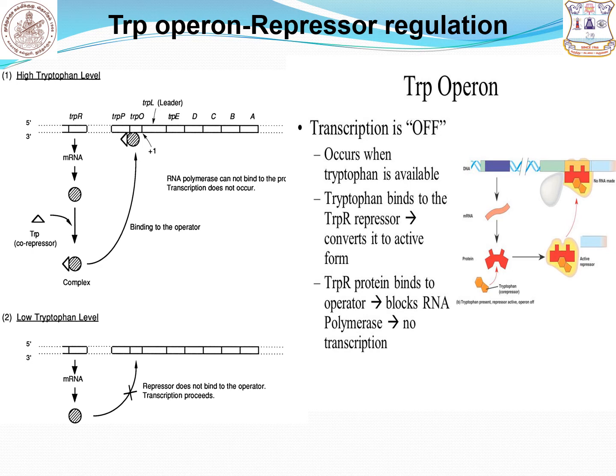Look at the picture in another condition, low tryptophan level. If tryptophan is absent within the cell, the aporepressor alone cannot bind to the operator. So RNA polymerase binds with the promoter and continues the synthesis of the structural genes. So that is the on-off mechanism with the help of the repressor protein.